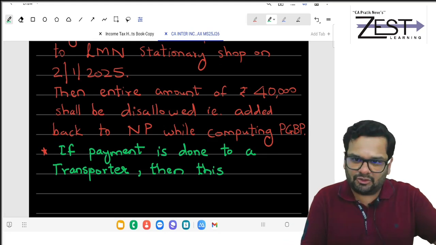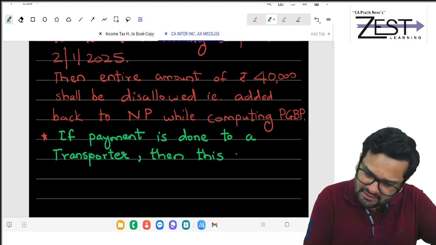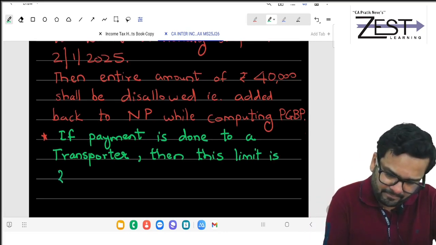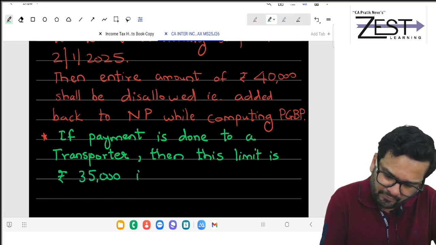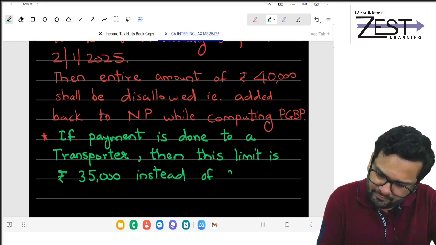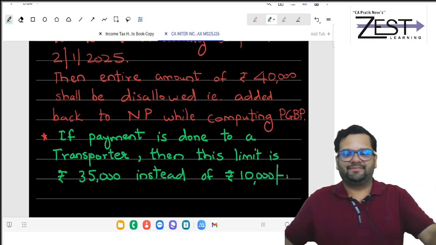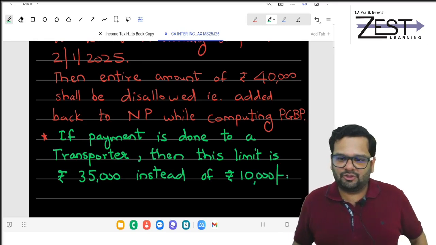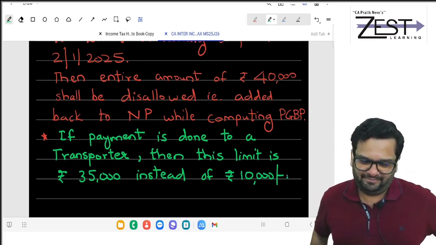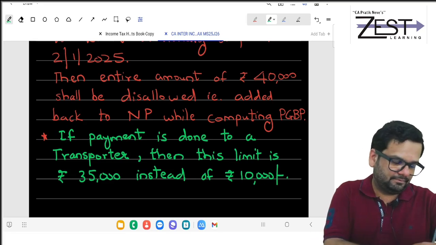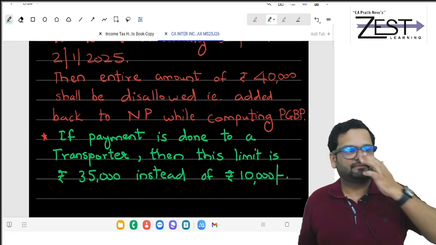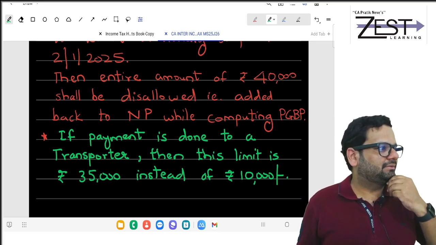So if payment is done to a transporter, then this limit is rupees 35,000 instead of rupees 10,000. Is it clear to all of you? All of you got it?